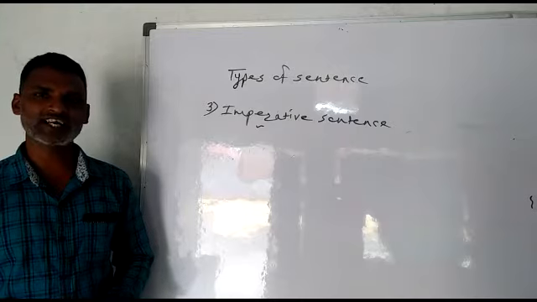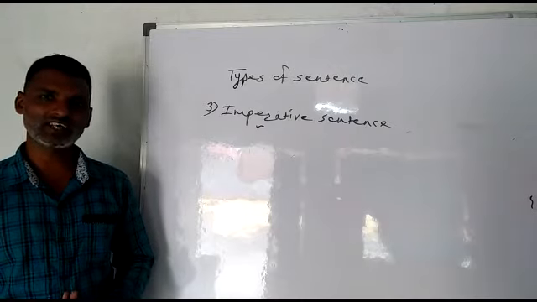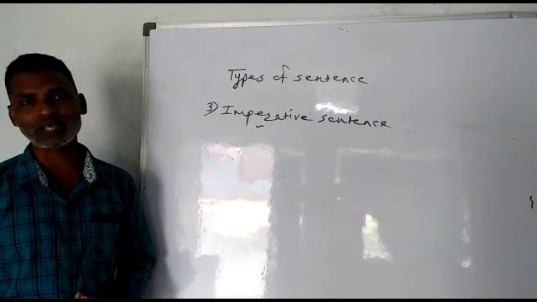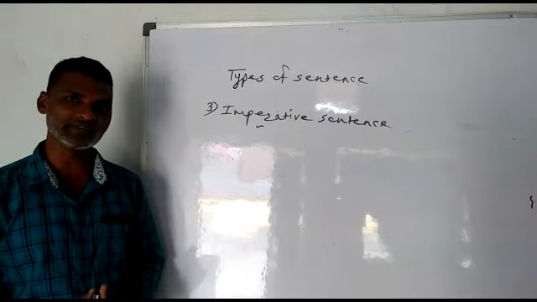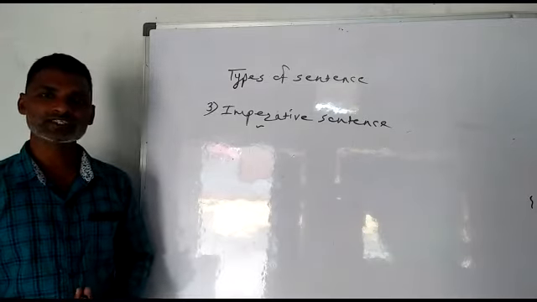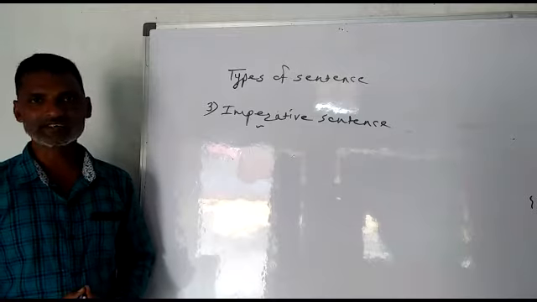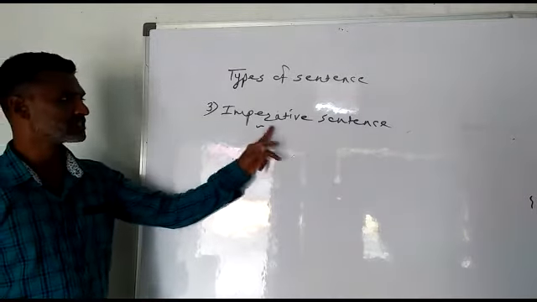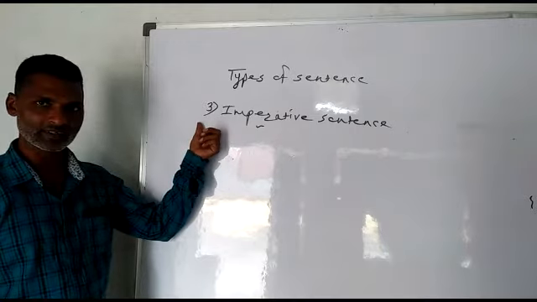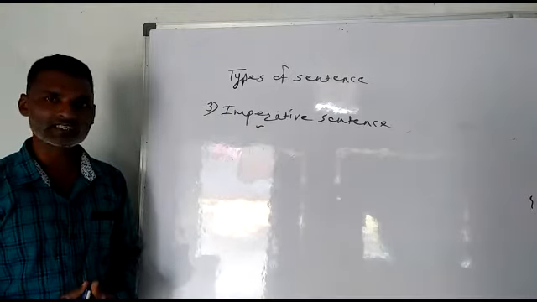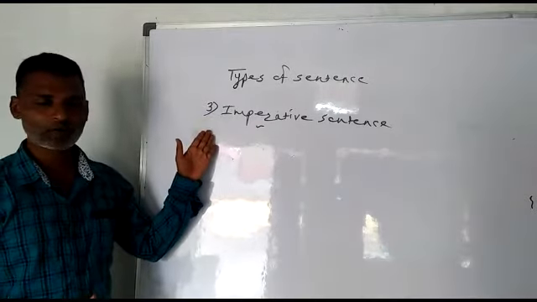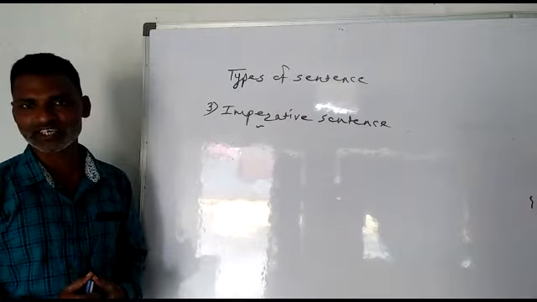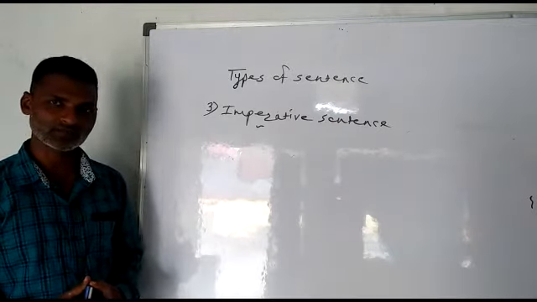Students, I have started the topic the types of sentence, and so far we have studied two types of sentences in previous video. The first was assertive sentence, the second was interrogative sentence, and now we are studying imperative sentence. That is the third topic. And from imperative sentence again, there are subtypes of imperative sentence, and the first one we have studied, that is command or order.